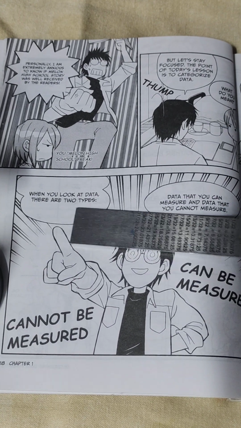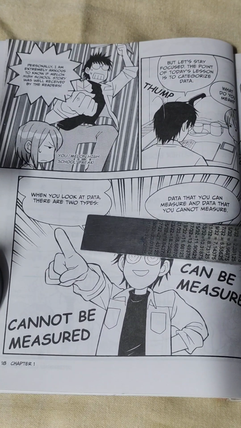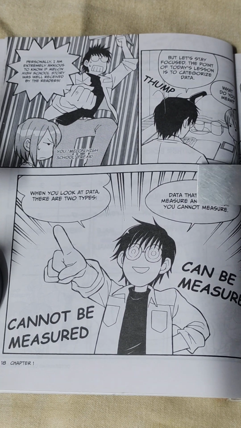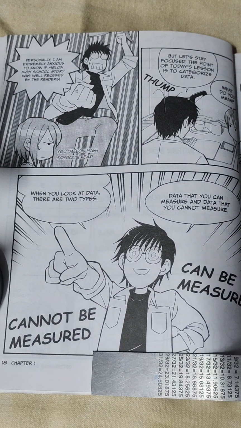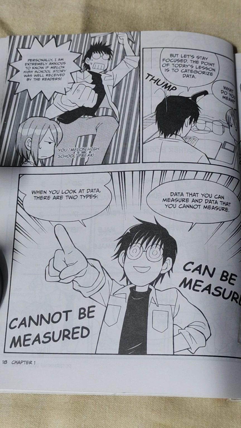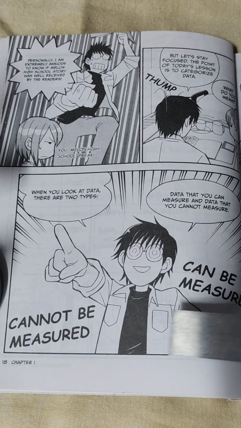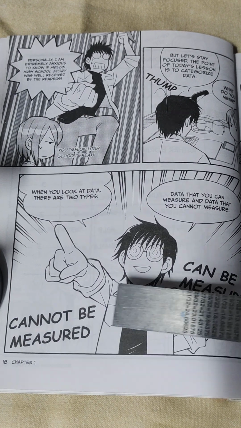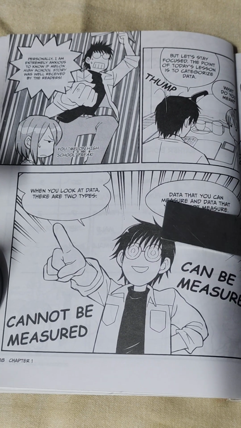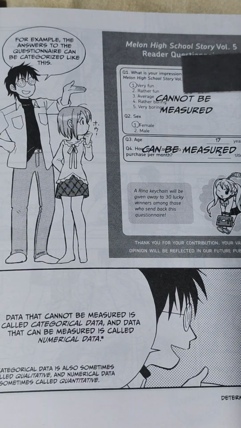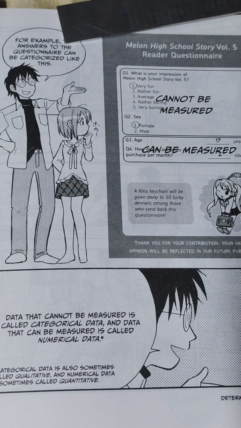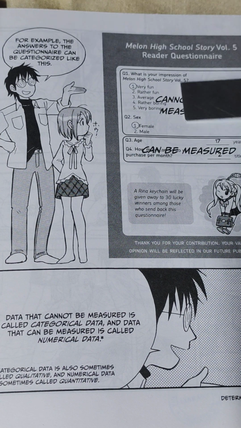So he says, when you look at data, there are two types: data that you can measure and data that you cannot measure. Okay. So he shows her the questionnaire and says, for example, the answers to the questionnaire can be categorized like this.